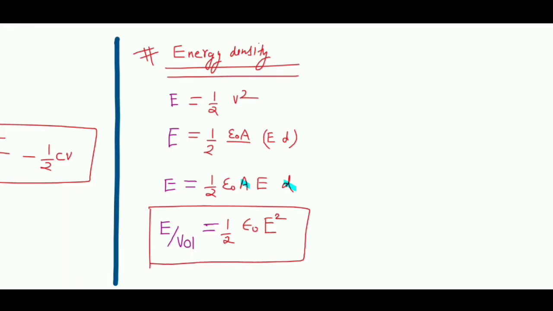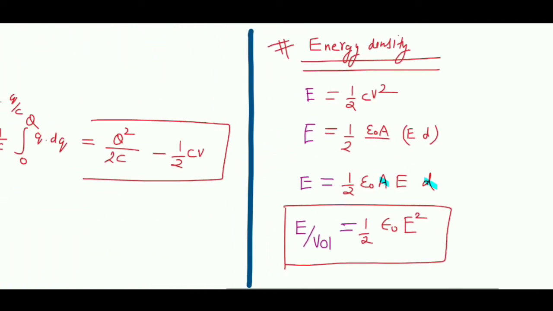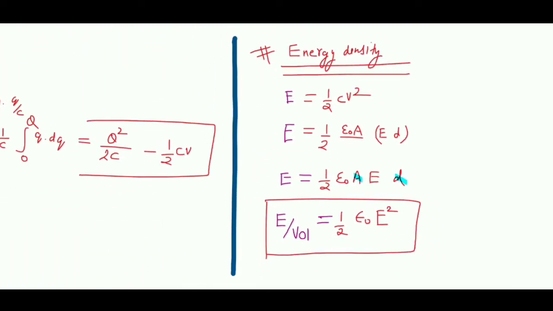So this is how you can derive energy density, and it is applicable for any setup having electric field. The energy density will remain half epsilon naught E square.